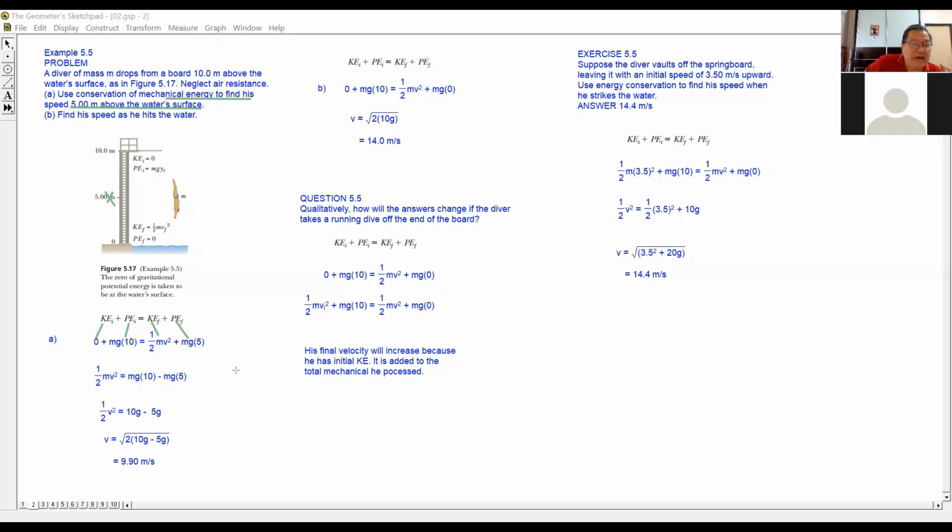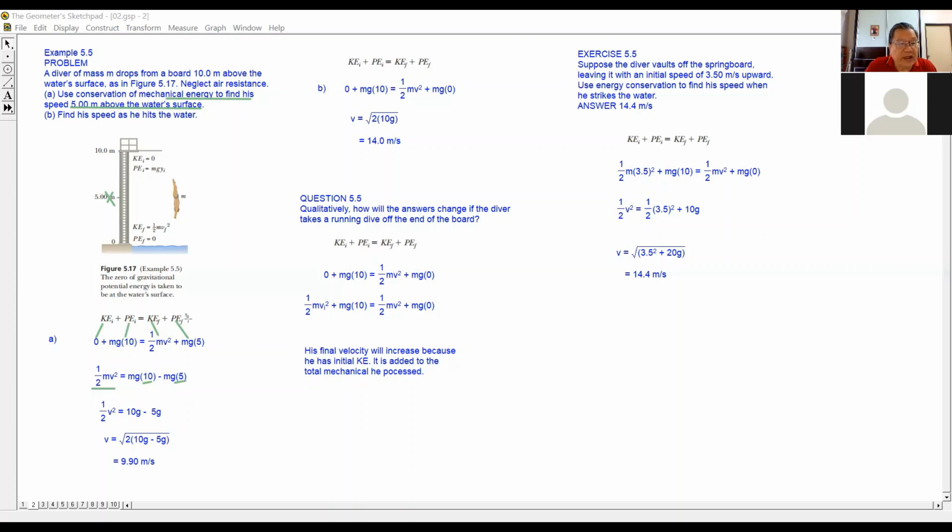Now what they're trying to say is that the change in potential energy from 10 meters above to 5 meters above the water level, this difference is the change in potential energy, or we can say the loss in potential energy. Now this loss in potential energy is translated into kinetic energy, right? That is how we look at it when you rearrange the equation.